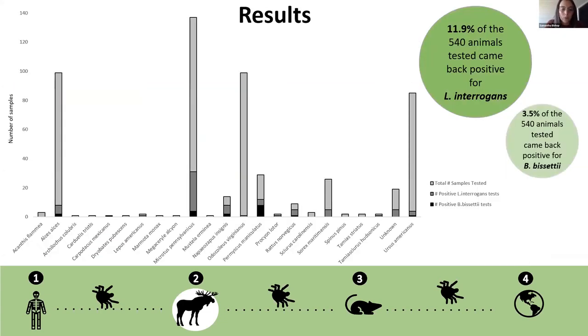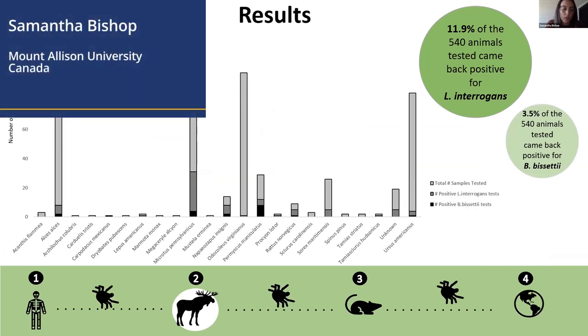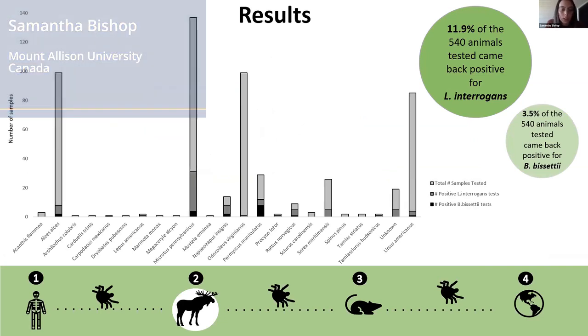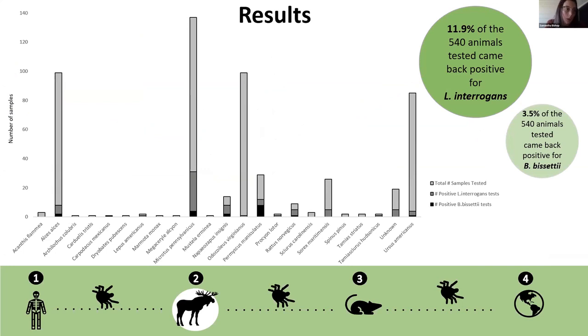So the numbers of samples from the large mammals were fairly proportionate to each other. I had a lot of access to those samples. However, the number of samples from the small mammals and birds were slightly more variable, as they were not as readily available or commonly found and donated by local citizens. The majority of the small mammals tested were meadow voles, followed shortly after by deer mice, maritime shrew, and jumping mice. These 4 species make up 38% of total animals tested, and the deer, moose, and bear make up 52% of all animals tested.